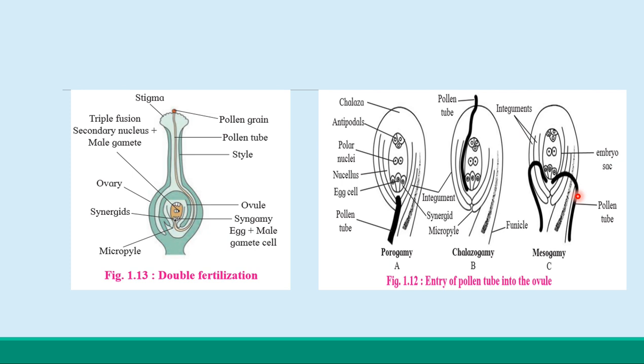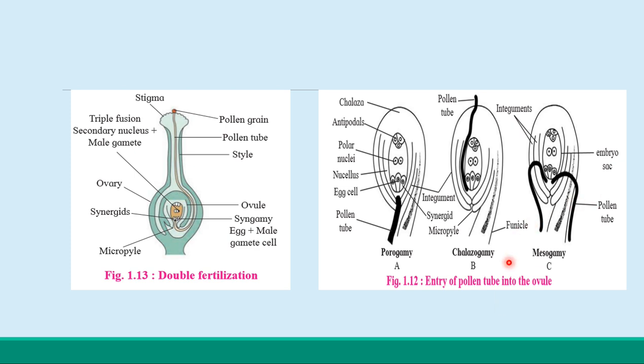Now what is the mesogamy? In some plants, the pollen tube enters through the integuments, the inner wall and outer wall, so that is called the mesogamy. And finally it penetrates the embryo sac of the ovule through its micropylar end.